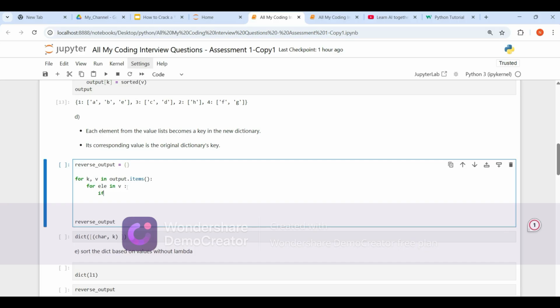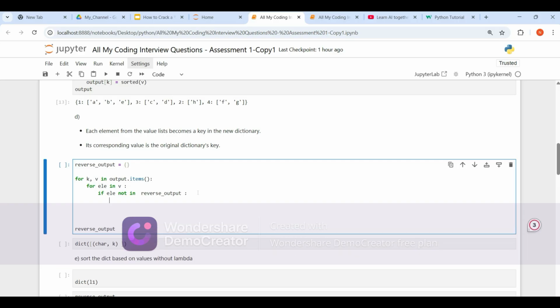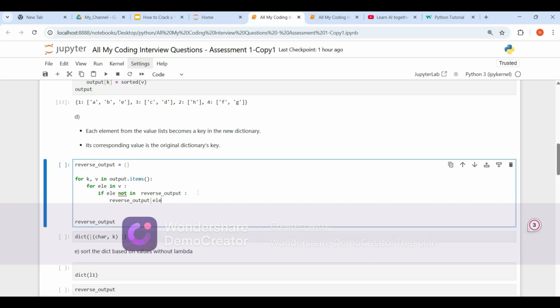If element not in reversed output, then let's store that key in this reversed output. Reversed output of element is equal to key. The value should be key now, right?